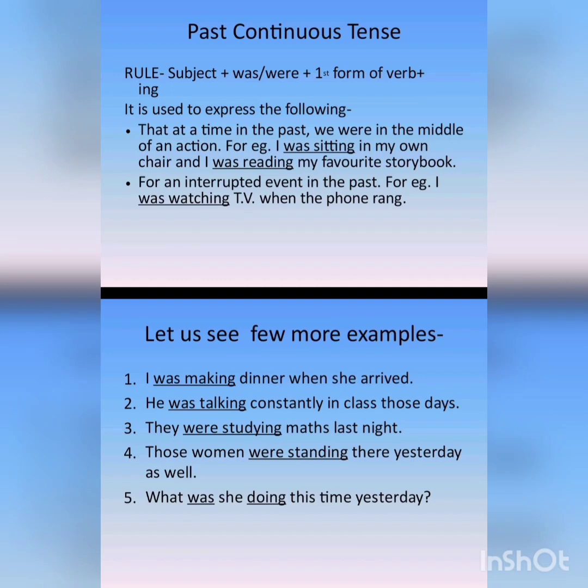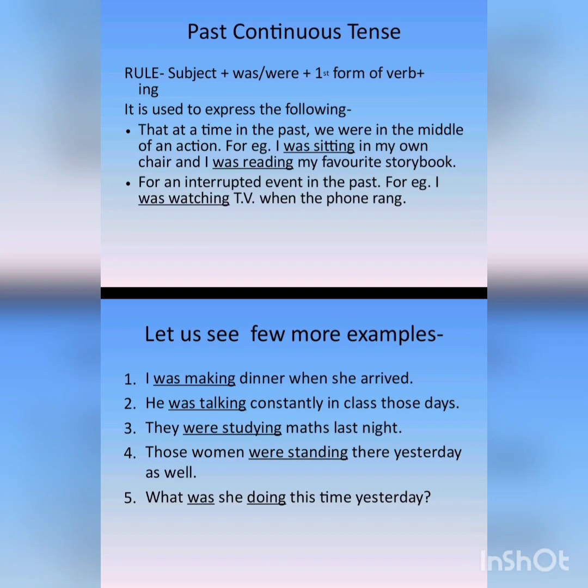Okay. The next one is for an interrupted event in the past, means कोई ऐसा event जो बीच में interrupt हो गया या रुक गया, या फिर किसी चीज का interruption आया बीच में, किसी action के that was going on in the past, some interruption took place.